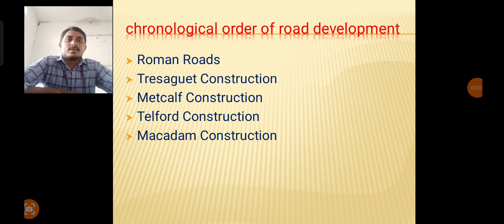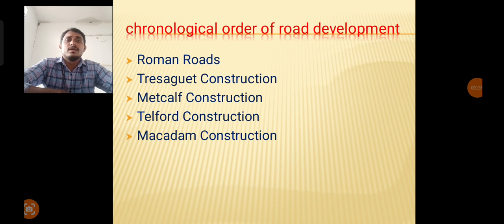In the chronological order of road development there are five methods, and each method has some advantages and some disadvantages, which means each method has some features and some drawbacks. Let's see them one by one. The first is Roman roads, the second is Tresaguet construction, the third is Metcalf construction, the fourth is Telford construction, and the fifth is macadam construction.